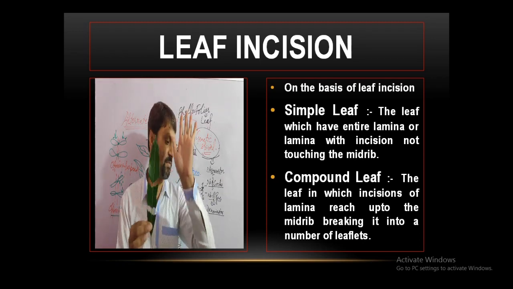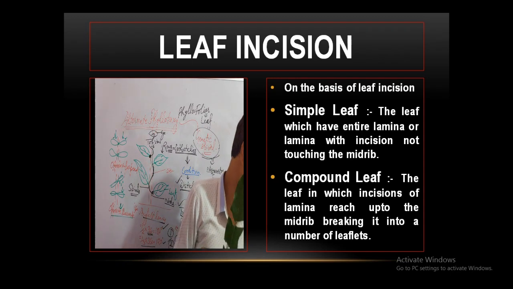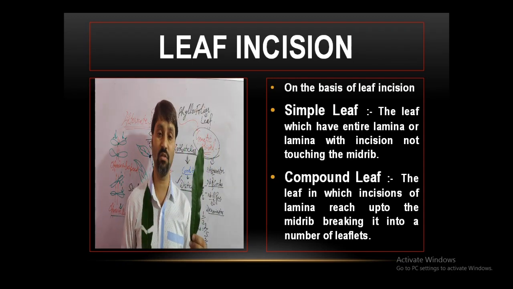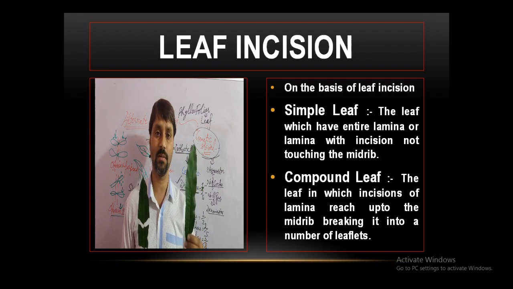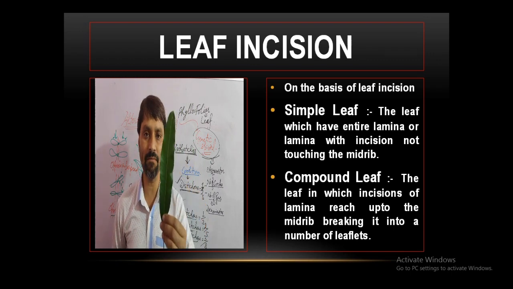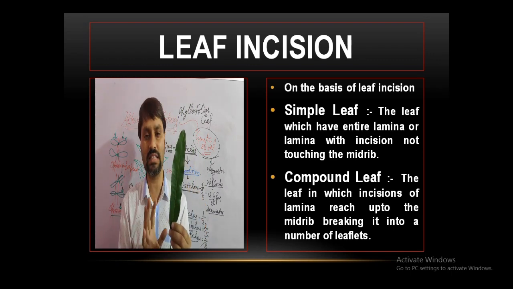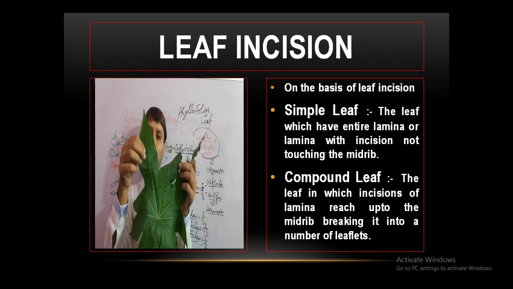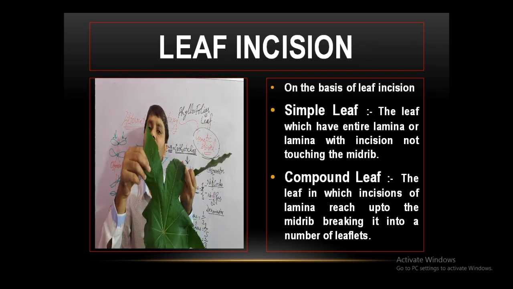On the basis of what, I am showing you more structures for the compound leaves. But right now I have only told you the process of how they form. This is a simple leaf because it has no incision, or if incision is there but not up to the midrib, like the Ricinus communis leaf.